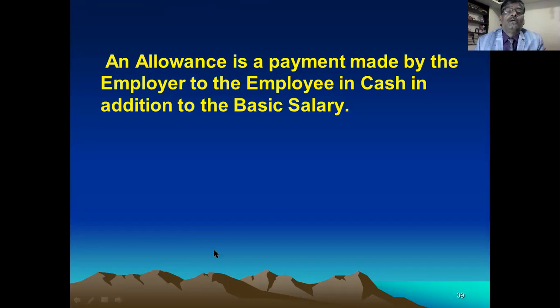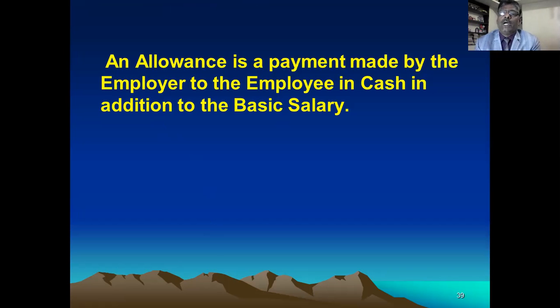Okay. Next we see allowance. What is allowance? Allowance is a payment made by the employer to the employee in cash in addition to basic salary to meet certain expenses. To meet certain expenses, the employer makes payment to the employee along with salary in the form of cash. Remember this.